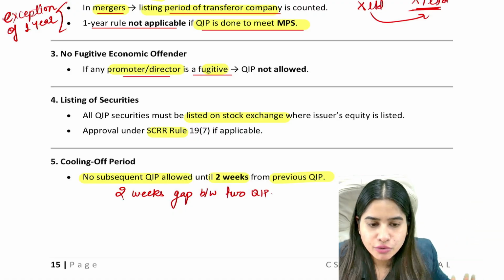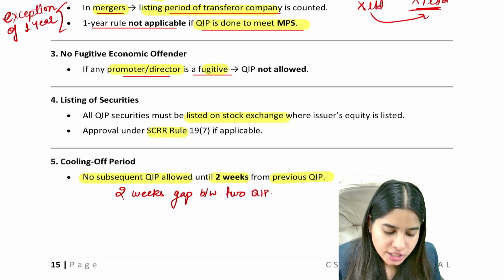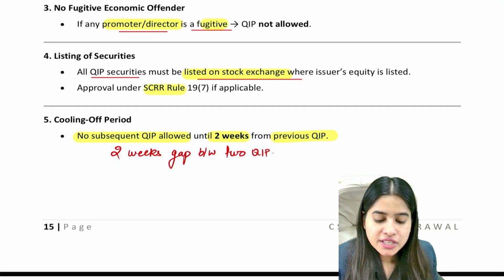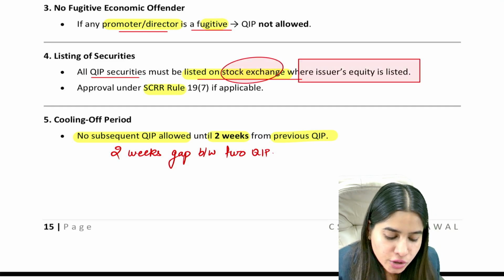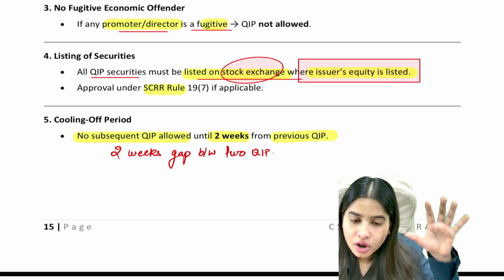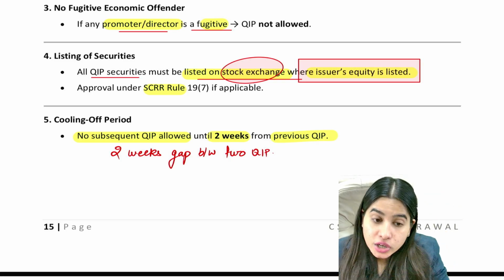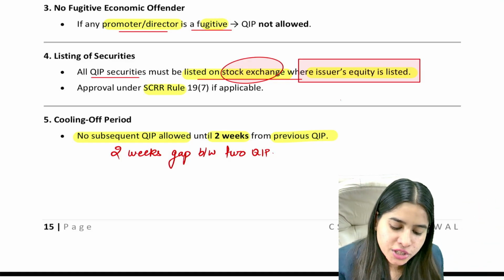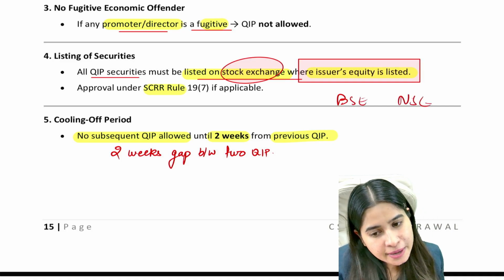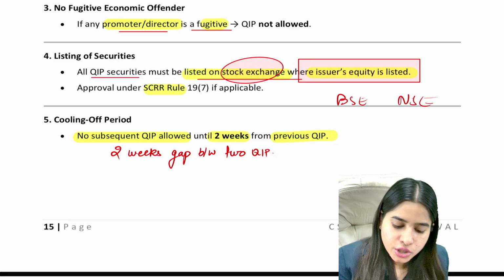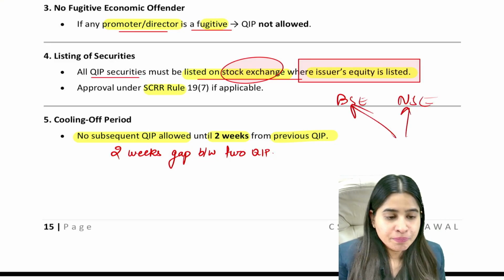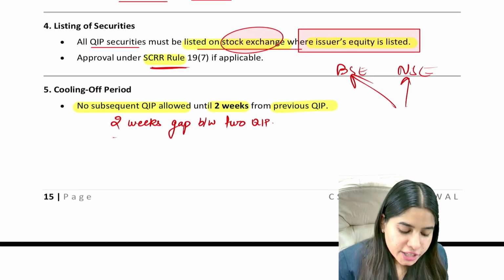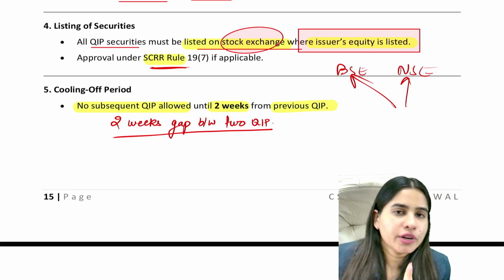The same condition we did for rights issue also. The next one is preferential issue also. The next one is all your QIP shares must be listed on the same stock exchange where your equity shares are listed. So you can list your QIP only on those stock exchanges where your equity shares are already listed. Let's say your equity shares are already listed on BSE and NSE. Then these QIP shares you can list on BSE and NSE. You have to comply with Securities Contract Rules, and lastly there should be a minimum 2 weeks gap between two QIPs.